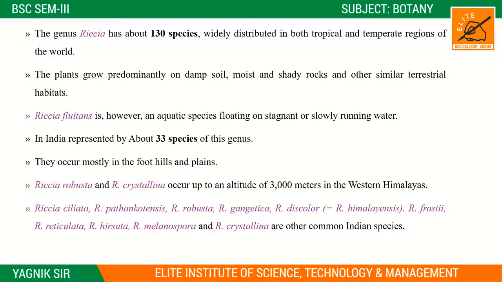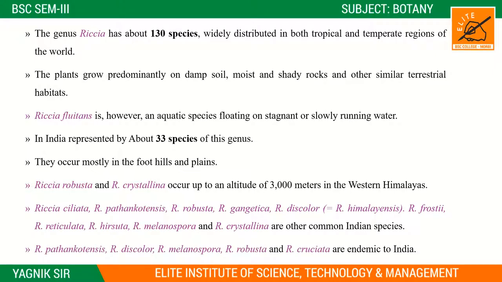Other species are Riccia frostii, Riccia reticulata, Riccia hirsuta, Riccia melanospora, and the last is Riccia crystallina. These all are very common species in India. Right? Of the 33 species represented in India, these few are very common. Riccia pathankotensis, Riccia discolor, Riccia melanospora and Riccia robusta are endemic to India. All these species are endemic species.